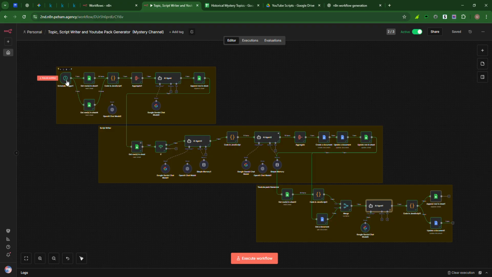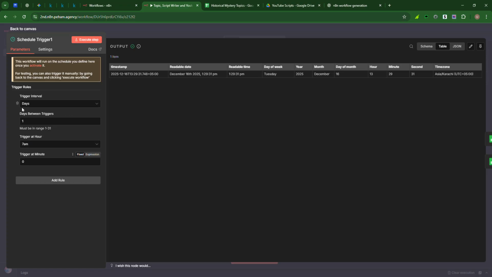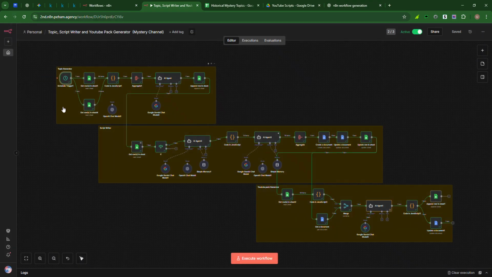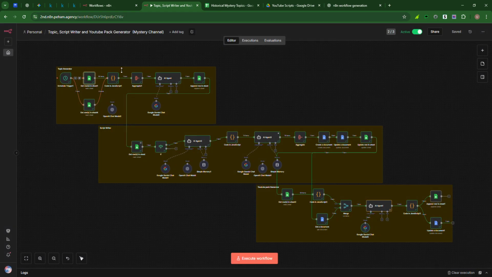And how it's working is that it is triggered daily at 7 a.m. PKT, and it fetches the data out of a Google Sheet of our competitors, like their YouTube channels data.